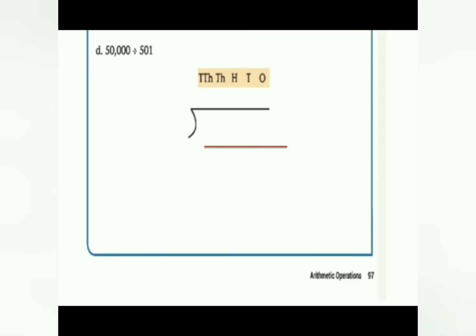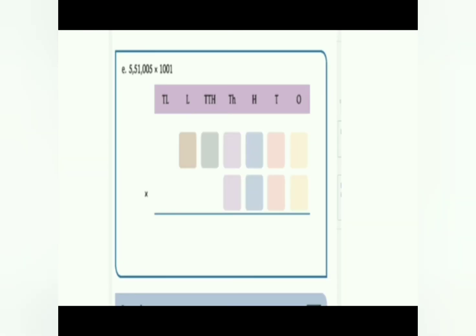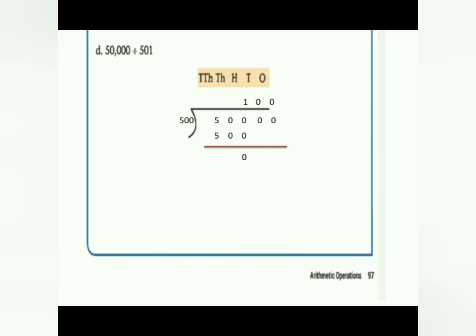I'll do this for you. So 50,000, if you are rounding off, you will be getting 50,000, and 501, if you are rounding off, you will be getting the answer as 500. And if you are doing the division, 1 by 500 is 500, then you have to put 2 zeros in the quotient place, then the answer will be 0. So up to this you have to do. Then complete the E sum also on the next page. Do this as self work.